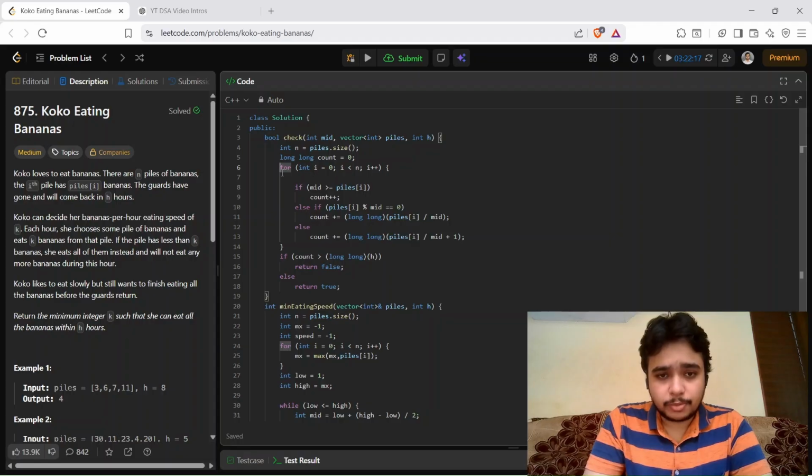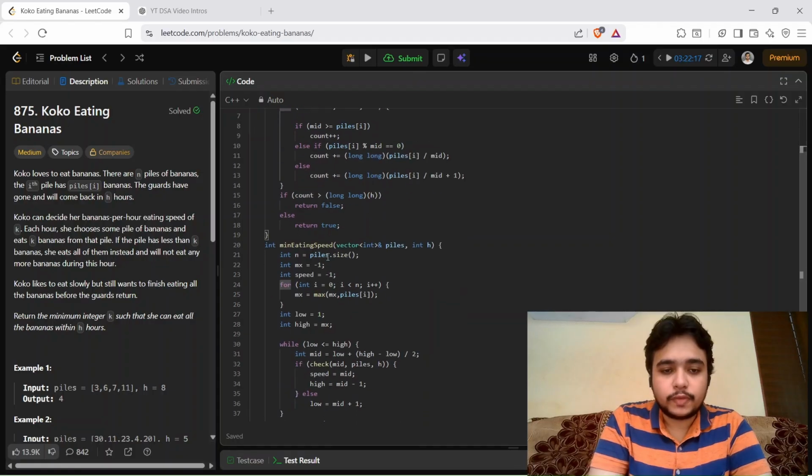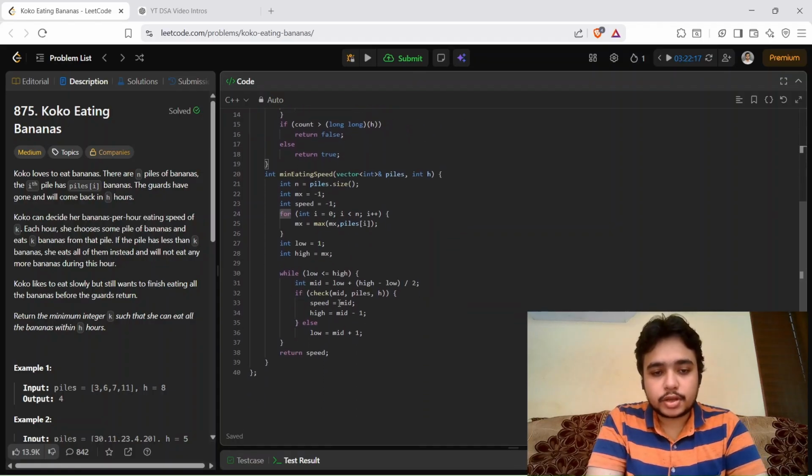Or else, in the else condition, piles[i] is greater than mid but not divisible by mid, so we divide piles[i] by mid and add 1. In this way we adjust the count and check whether it is greater than h or less than h. If it is greater than h, we return false, otherwise we return true. In this way we iterate through the whole array and find the minimum speed.